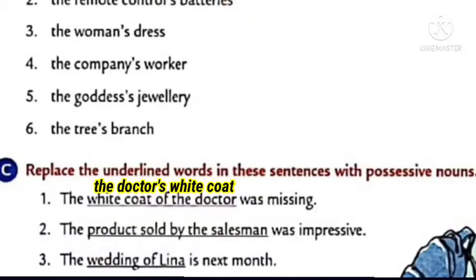Now let's move to exercise C. Here we have to replace the underlined words with possessive nouns. The white coat of the doctor was missing. The underlined group of words is white coat of the doctor. So how can you make it a possessive noun, children? The doctor's white coat. So try to do the rest of the exercises.